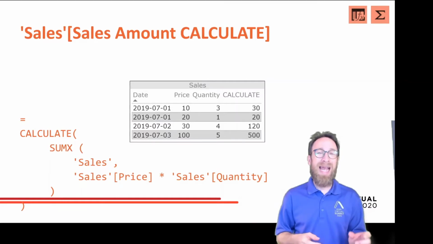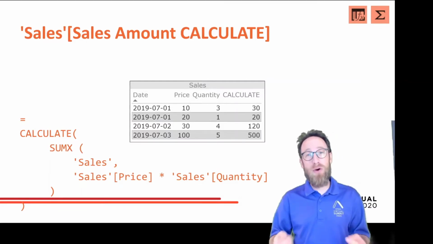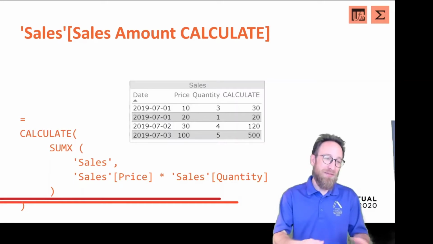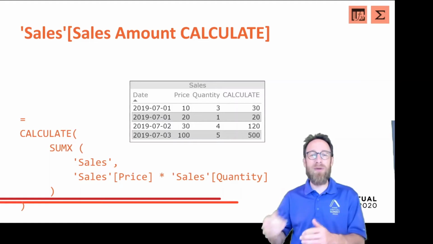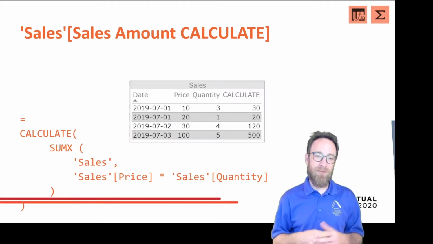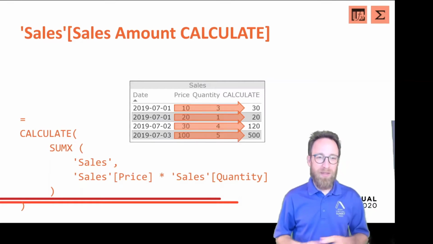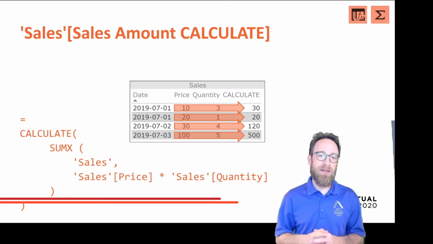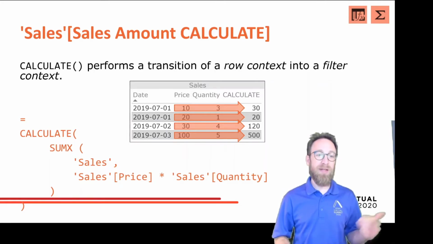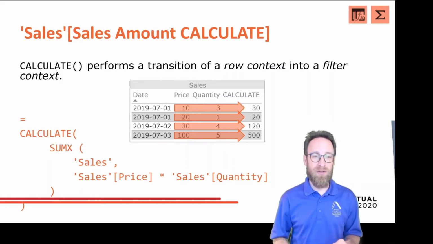So CALCULATE, at least if you know that it does it, explicitly forces a transition from a row context into a filter context. So this time we get the numbers, the sales of the current row, into this new calculated column, because CALCULATE performs a transition of the row context into a filter context.